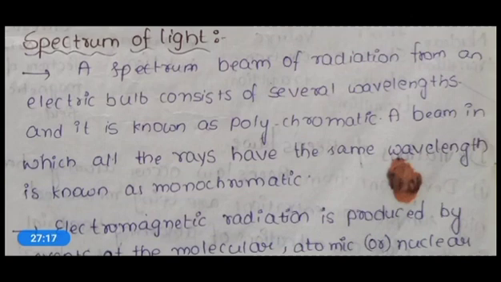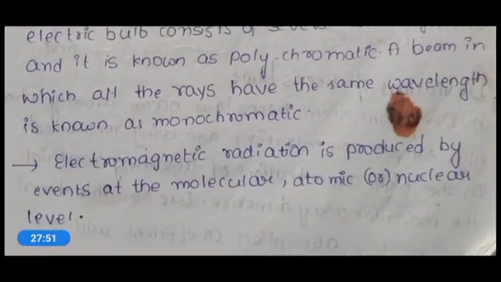A beam in which all the rays have the same wavelength is known as monochromatic. If a beam consists of rays of similar or the same wavelength, it is called monochromatic. Polychromatic beams show different wavelengths, whereas a monochromatic beam shows a single wavelength. So this is the difference between polychromatic and monochromatic beams.